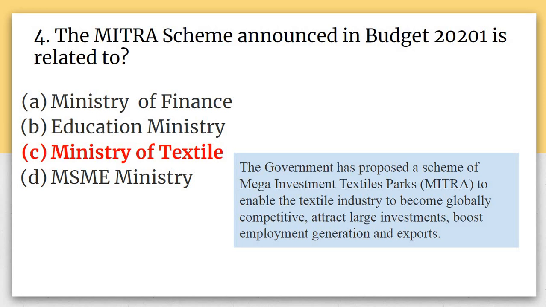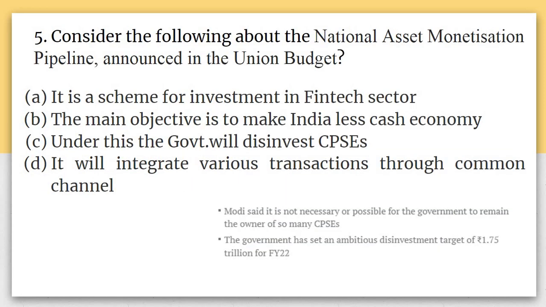It says the government has proposed a scheme for mega investment textile parks to enable the textile industry to become globally competitive, attract large investments, and boost employment generation and exports. So the fifth question says, consider the following about the National Asset Monetization Pipeline announced in the Union Budget. So you might have heard about the National Infrastructure Pipeline. Here it talks about the National Asset Monetization Pipeline.